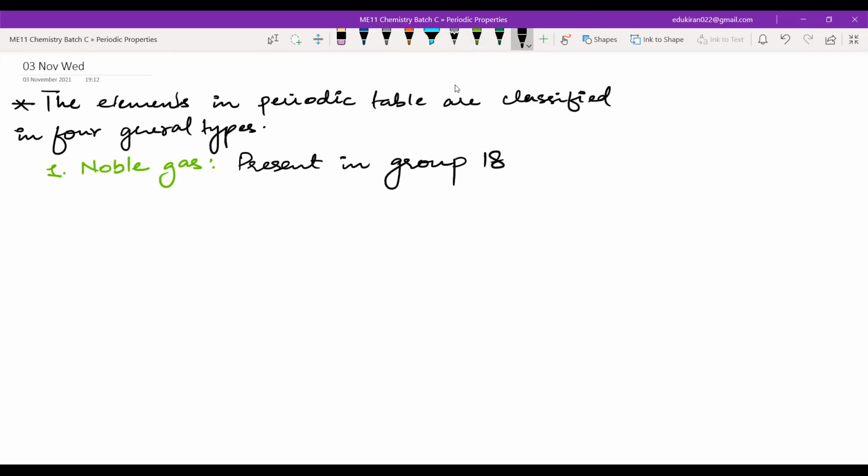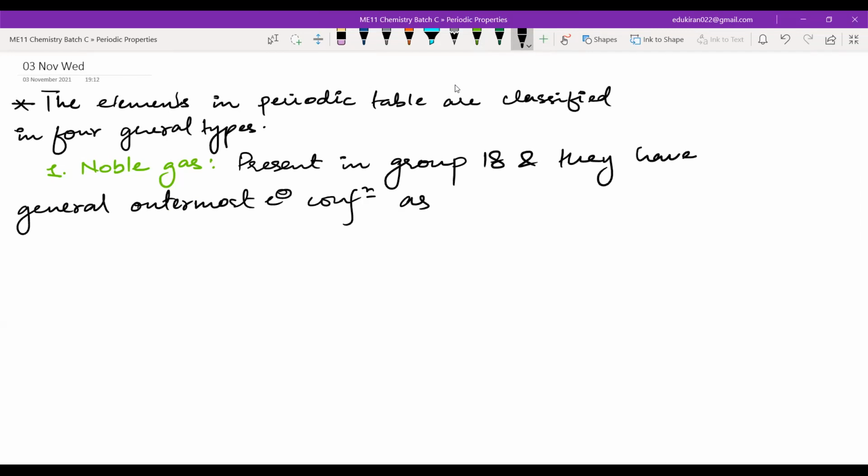These are present in group 18 and they have general outermost electronic configuration as ns2 np6, except for helium.